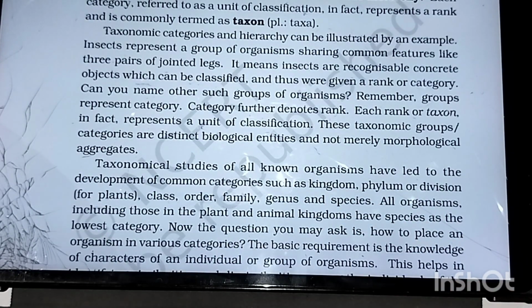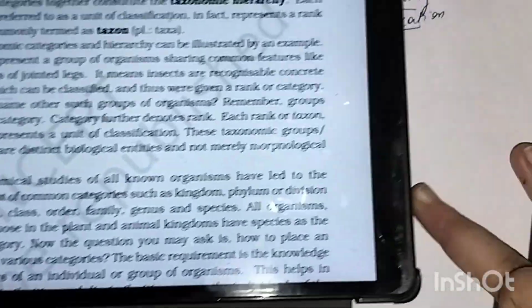What do I mean by morphological aggregates? See, now these groups or categories, we are not just classifying based on morphology.